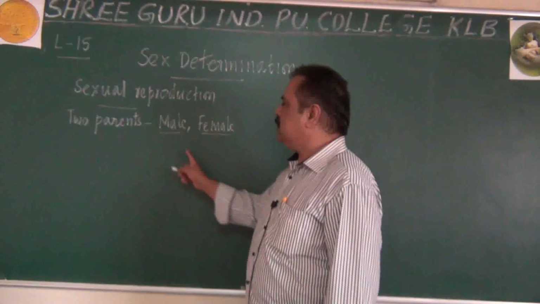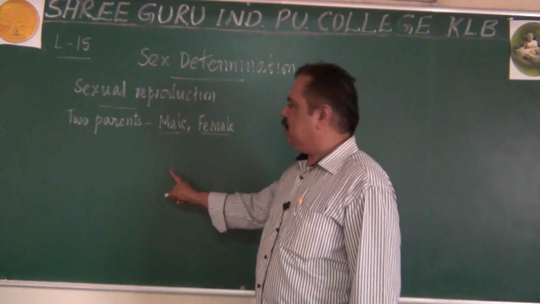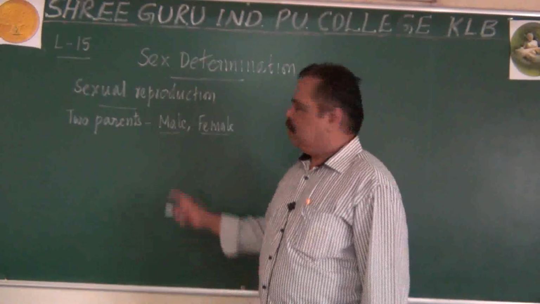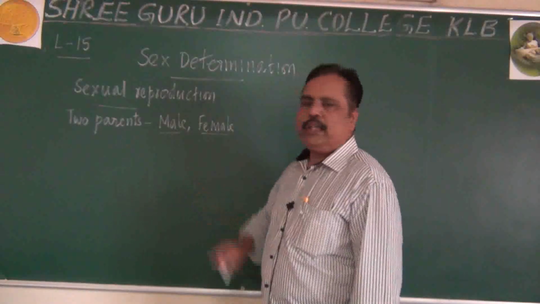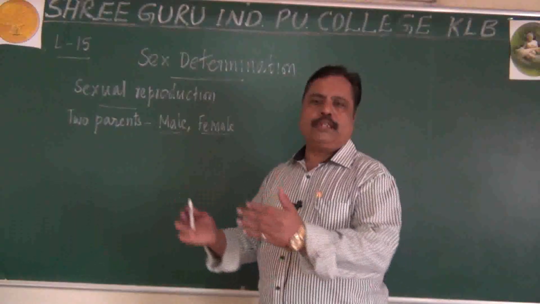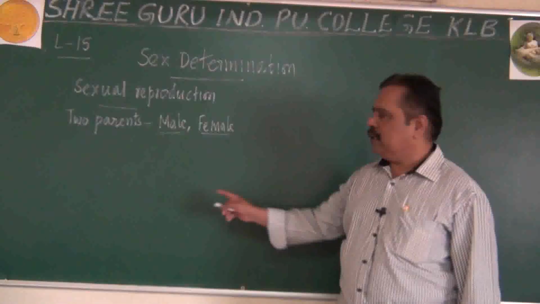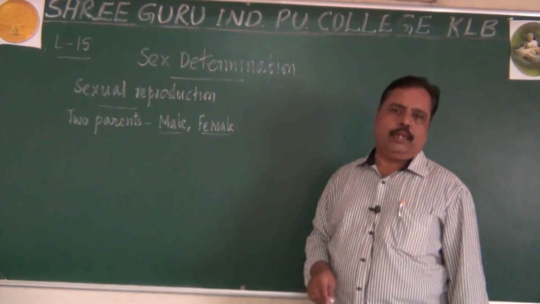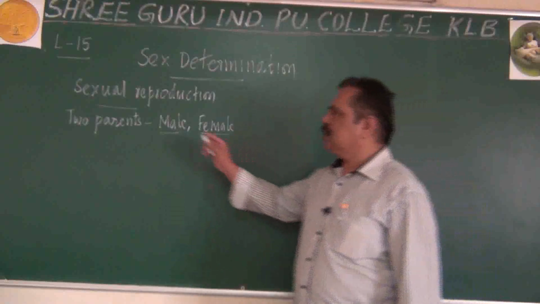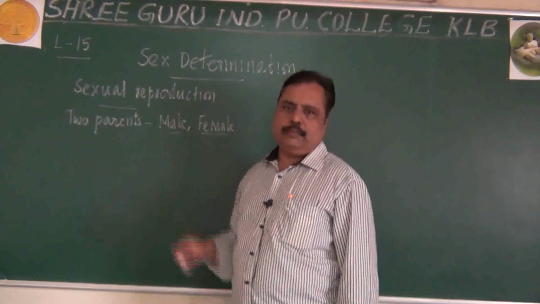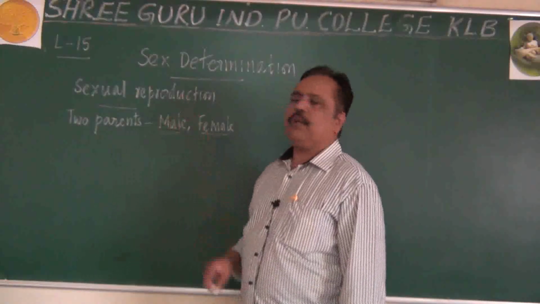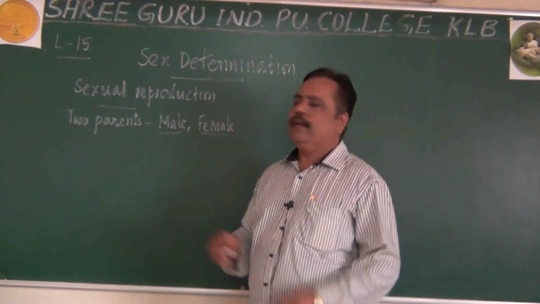These gametes will undergo fertilization, they will become zygote. Zygote will develop into a new individual by means of continuous cell division and developmental process. Of course, some of the organisms are hermaphrodites, you may be remembering.